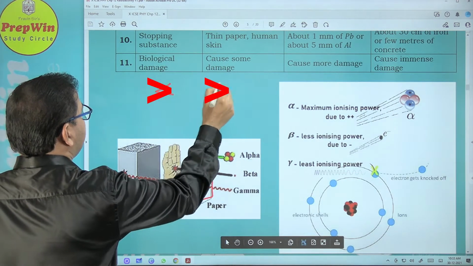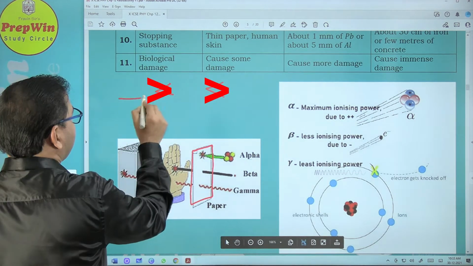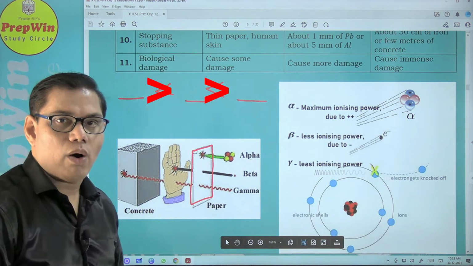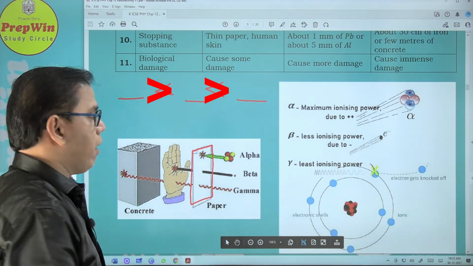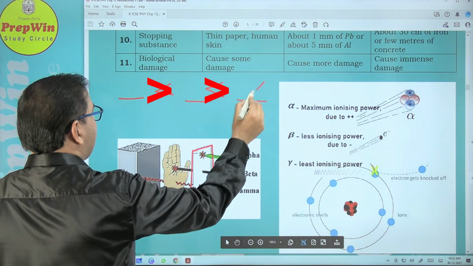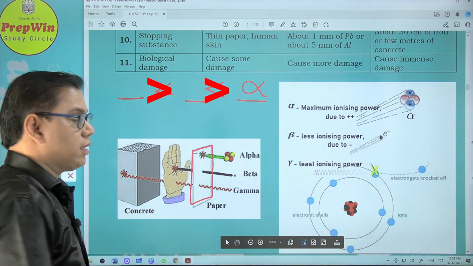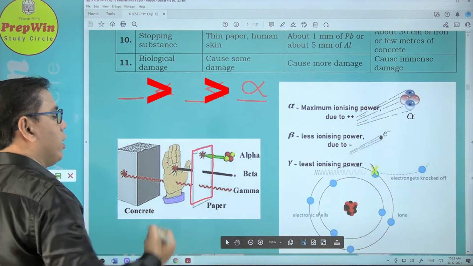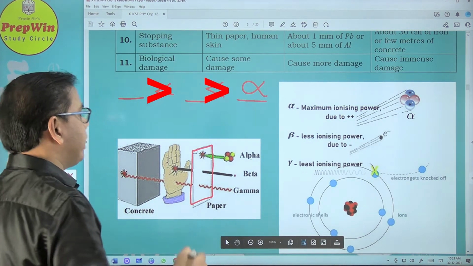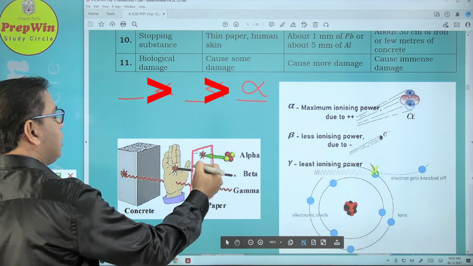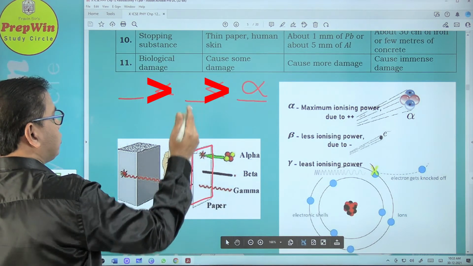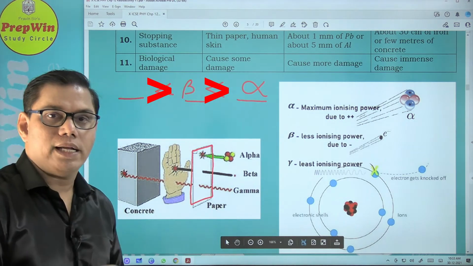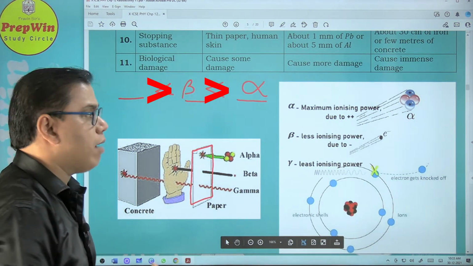In the examination they are likely to ask us a question, arrange the alpha, beta and gamma particle according to their order of the penetrating power. So penetrating power of the alpha particle is the least. They can be stopped even by a thin sheet of paper. Penetrating power of beta particle is more than the alpha particle. It can easily pass through this thin paper, but they are stopped by heavier object, or you can stop it with your palm also. Beta particles come in between alpha and gamma particle.